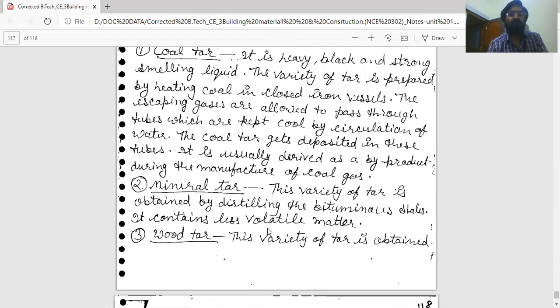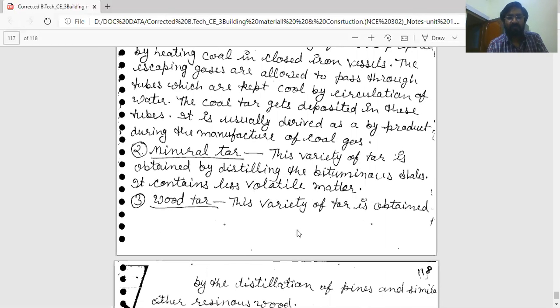Second type of tar is mineral tar. This variety of tar is obtained by distilling bituminous shales. It contains less volatile matter. Because it is obtained from shales or sometimes rocks, this is known as mineral tar.